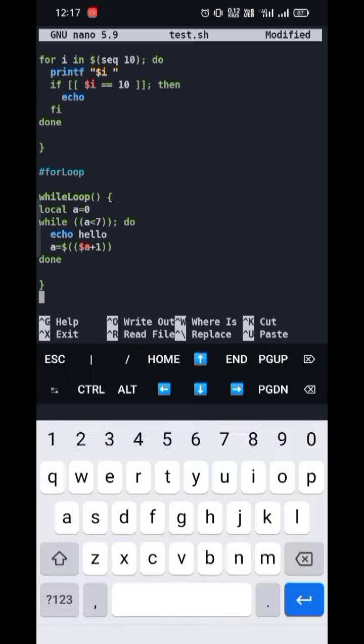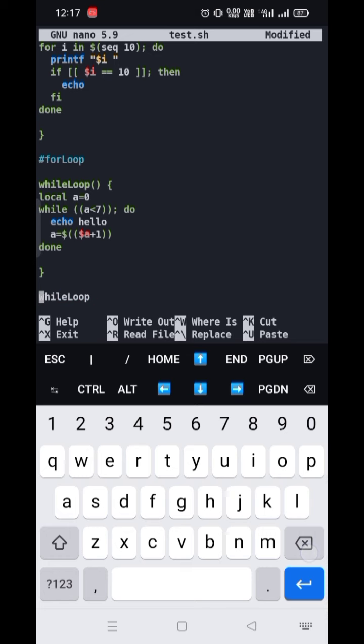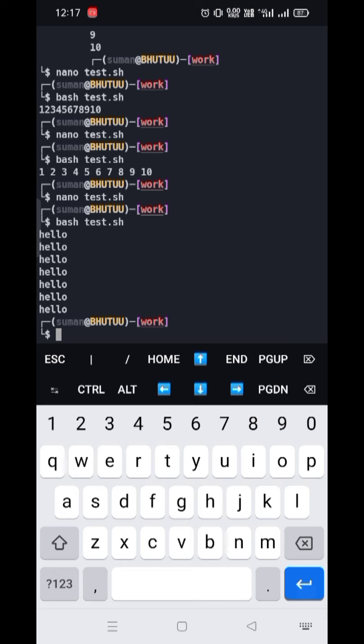Okay, let's check it out. You can see it printed hello 7 times. Okay, it printed hello 7 times.